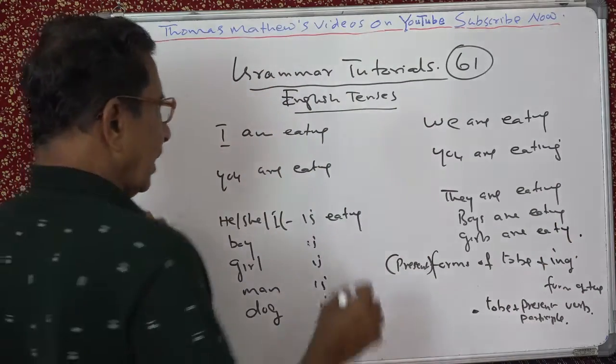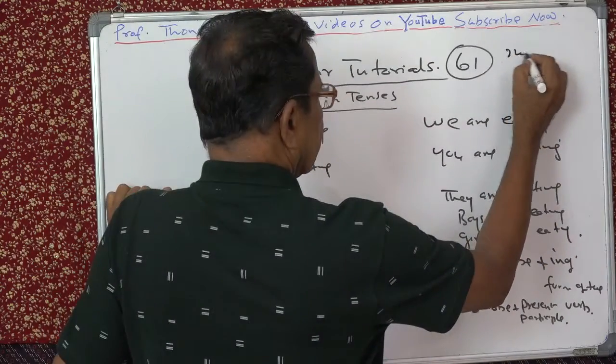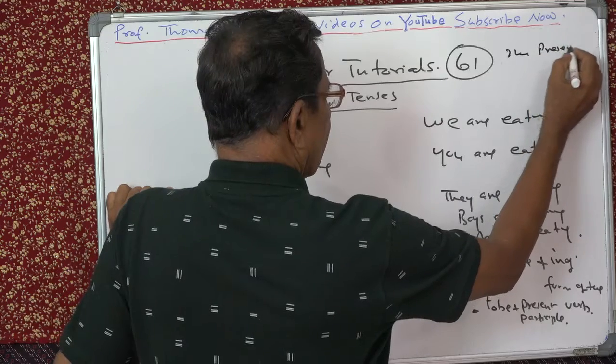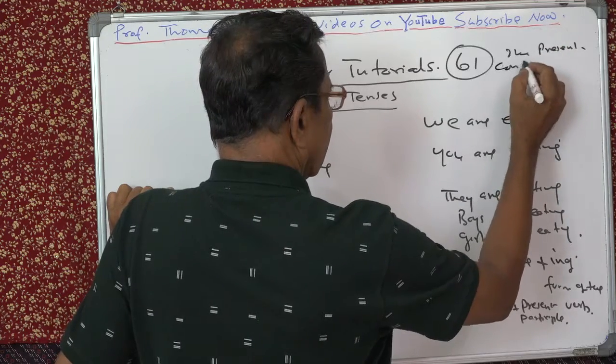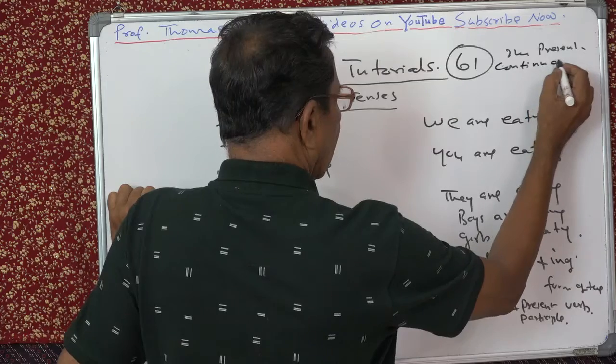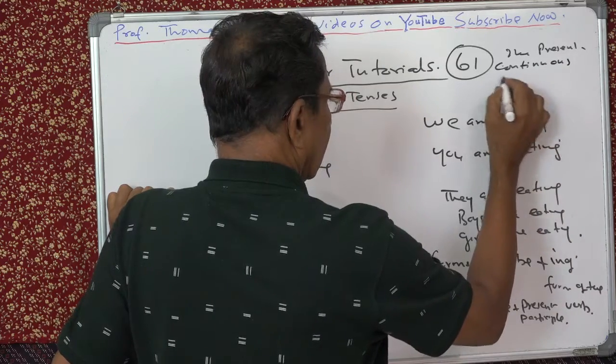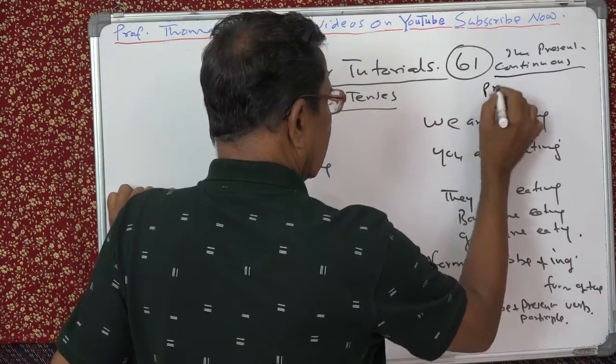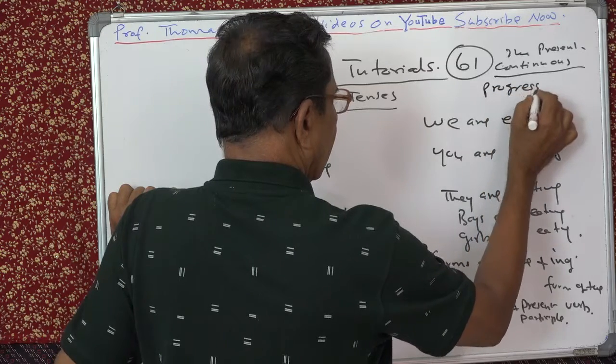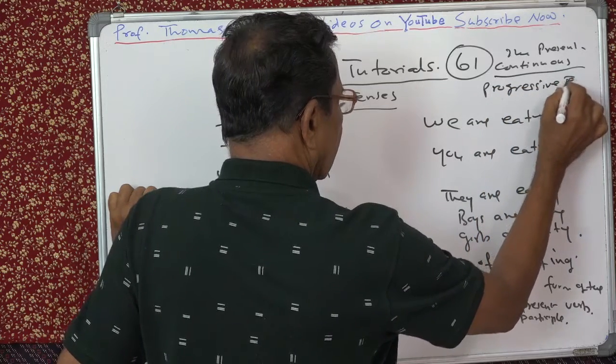This is the present continuous or progressive tense.